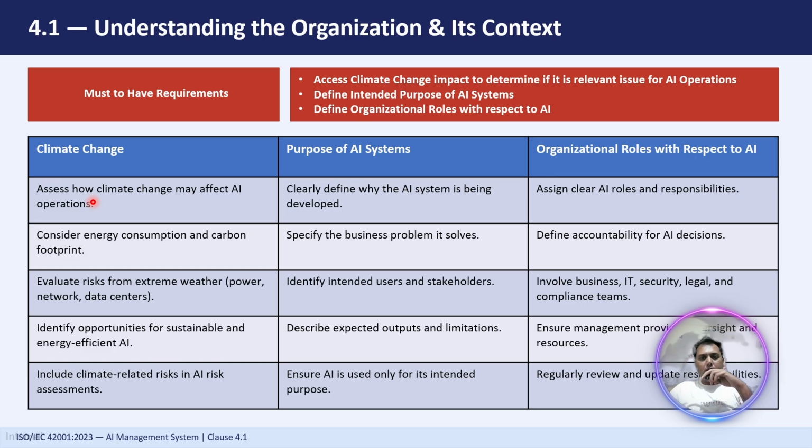So all these functions need to be on a single table, not just a technical team, right? Everyone in the business should get involved for any kind of AI systems. Then ensure the management provides oversight and resources. As we discussed in the last slide, that means enough resources, skilled personnel, proper training and awareness, and guidance from the top management. So leadership can't just delegate AI governance and forget about it, right?